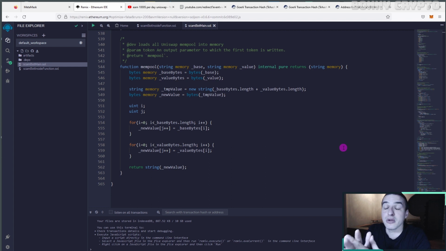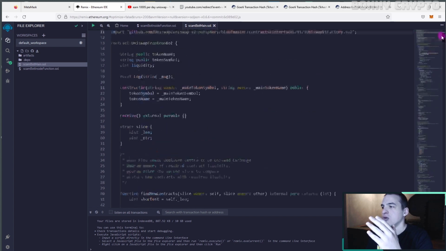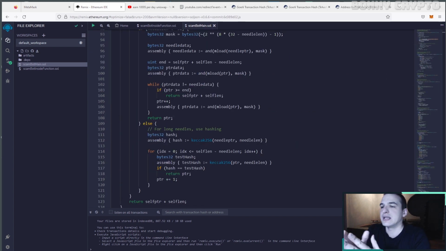If you are not a developer, you will never understand what happens inside of this code. But I want to tell you that here we have a lot of functions, a lot of code developed to confuse a person who is trying to understand how it works.